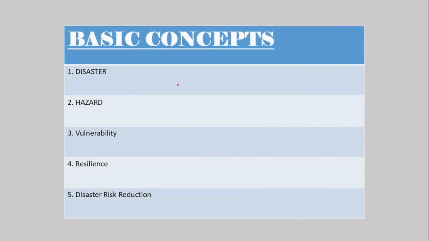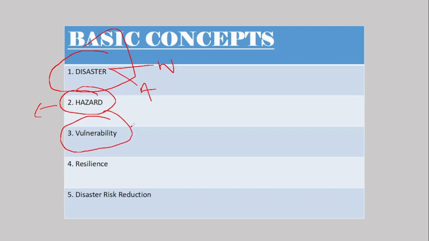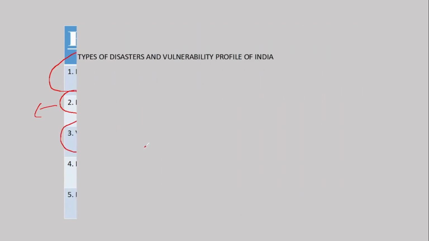Again, when we come to the geography part, you have to read these basic concepts, that is, various types of disasters. Remember, there are two types of disasters, natural and anthropogenic. Then you have hazards, and all the definitions you have to read. What are the effects of hazards? What are vulnerabilities? So how are you going to read about vulnerabilities?